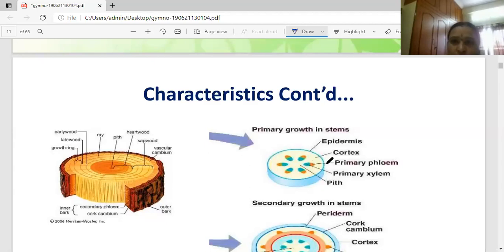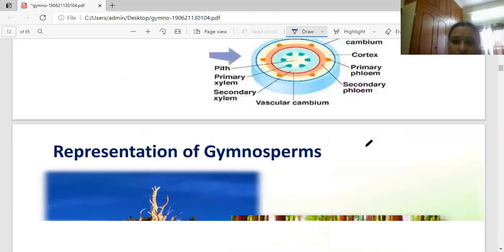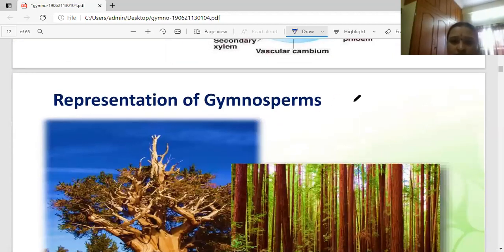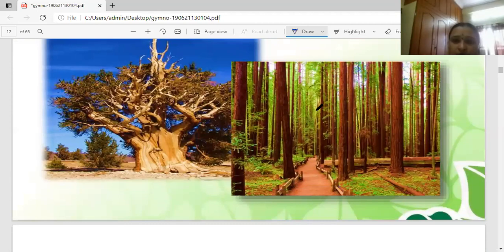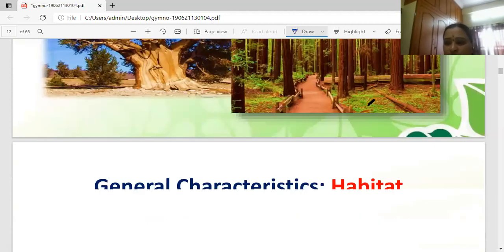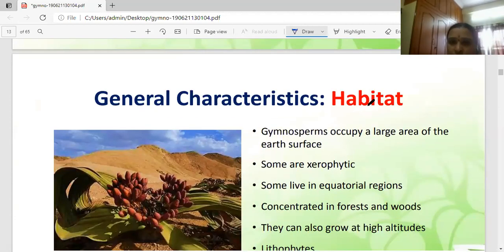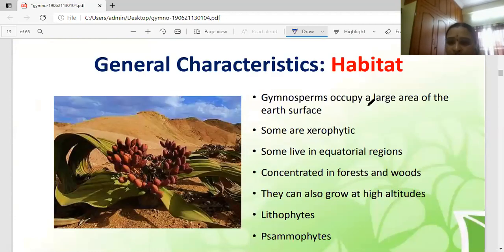And the next thing, what are the reproductive organs? See here, in the sequoia, these are the tallest trees among gymnosperms, in the diagram. The next thing is the reproductive organs, girls. Two types of reproduction are there: vegetative reproduction and sexual reproduction.